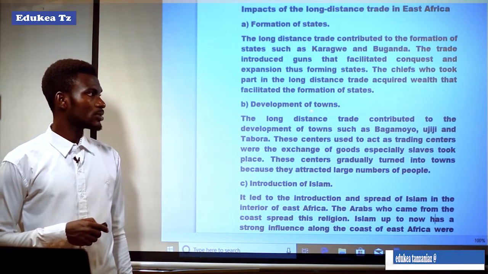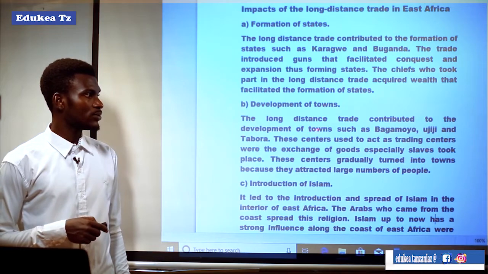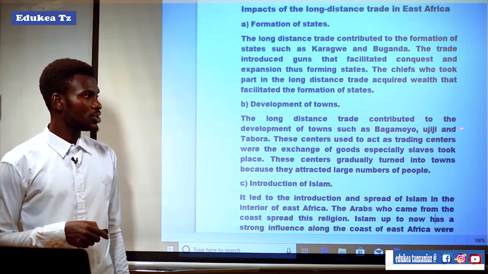Another impact was the development of towns. The long distance trade contributed to the development of towns such as Bagamoyo, Ujiji, and Tabora.